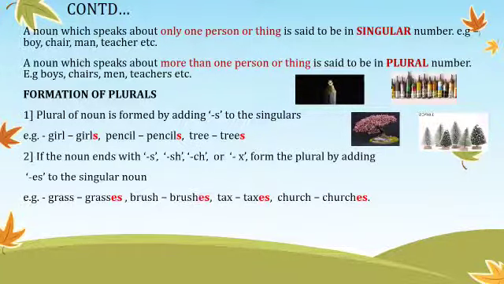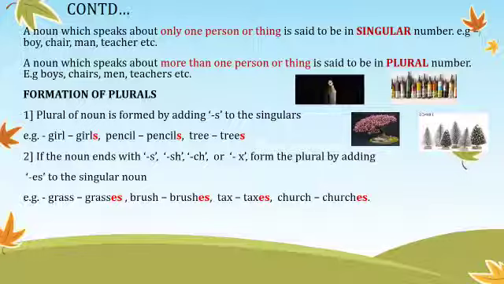The next rule. If the noun ends with s, sh, ch or x, form the plural by adding es to the singular noun. For example, grass. Grass ends with s. So when we change it into plural, it becomes grasses. Then brush ends with sh. Brush becomes brushes. You just have to add es.